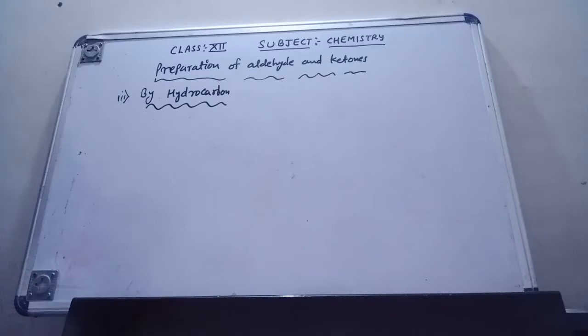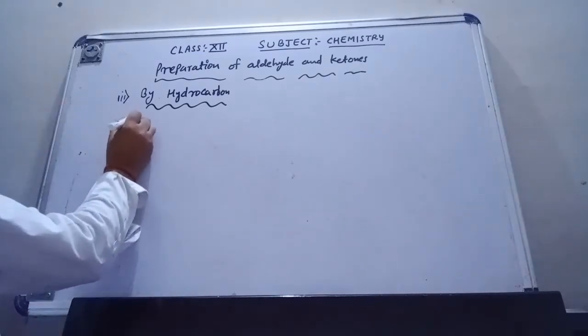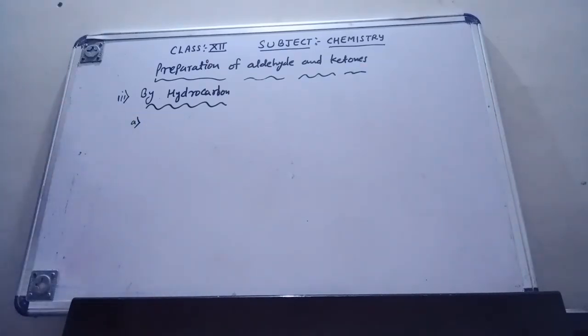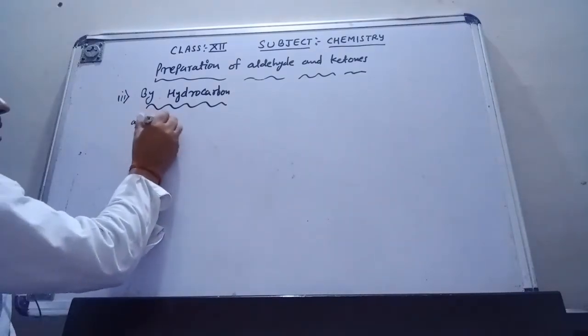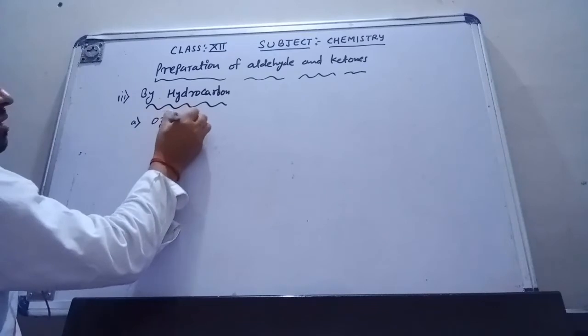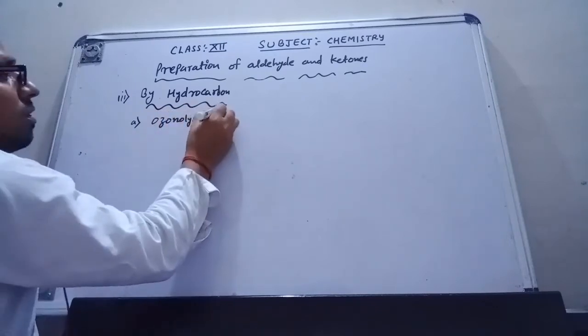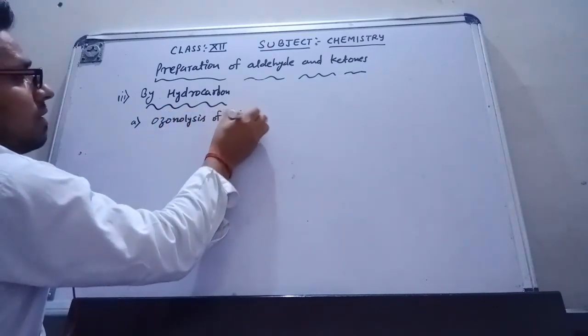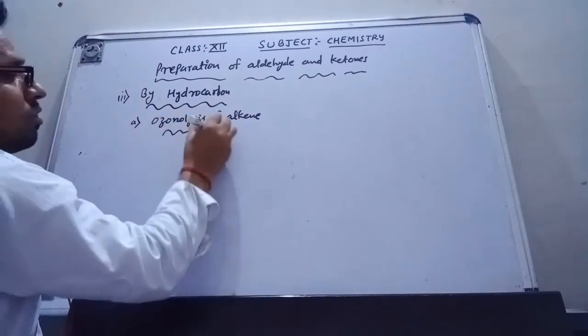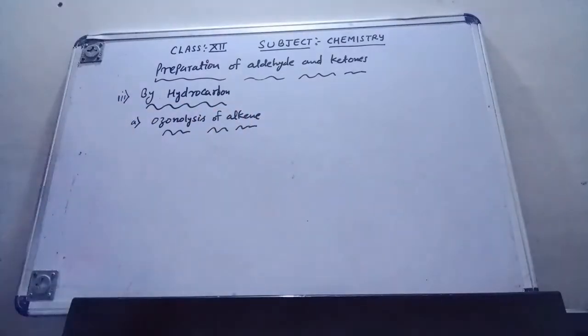In the previous class, class 11, you have read the process of ozonolysis of alkene. I am using the same here. By the ozonolysis process, we get the aldehyde or ketone.